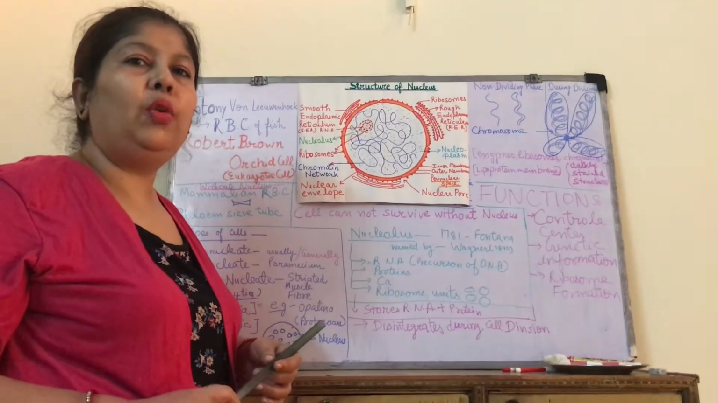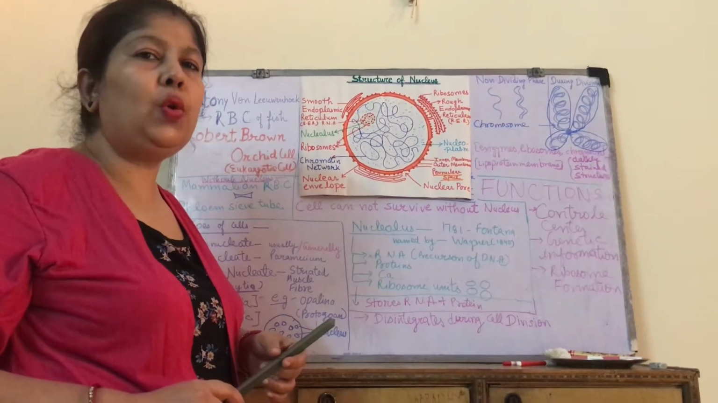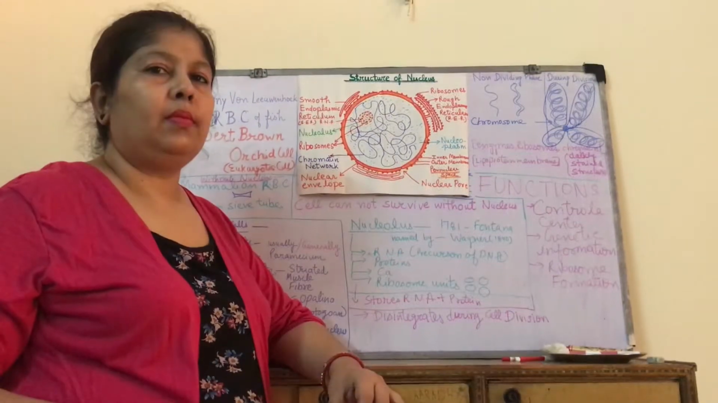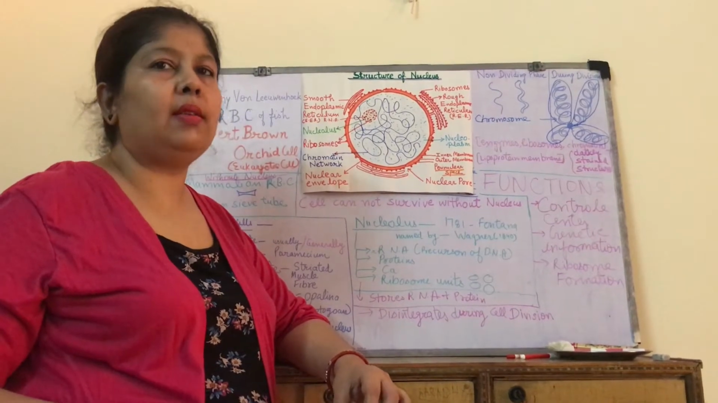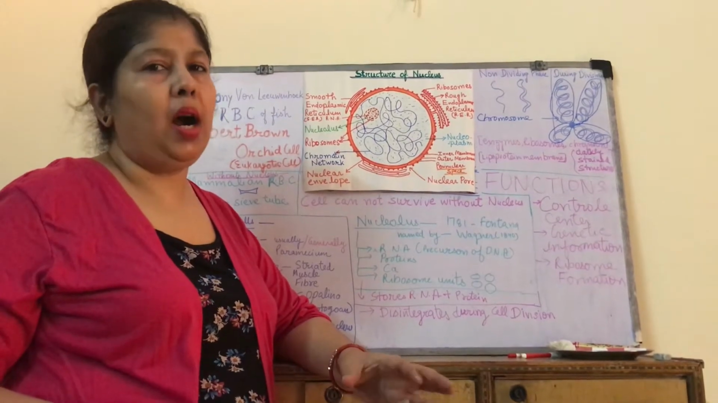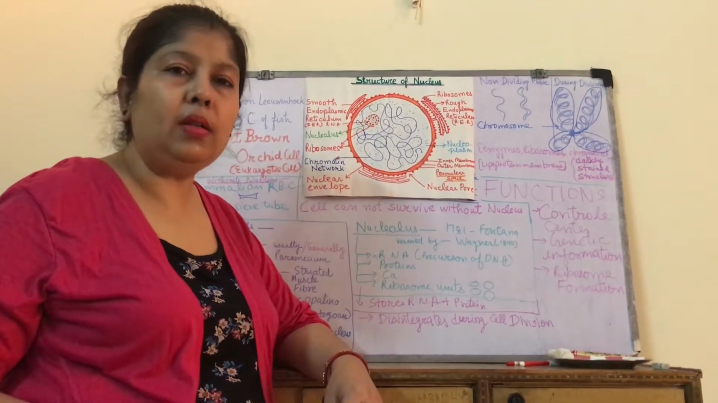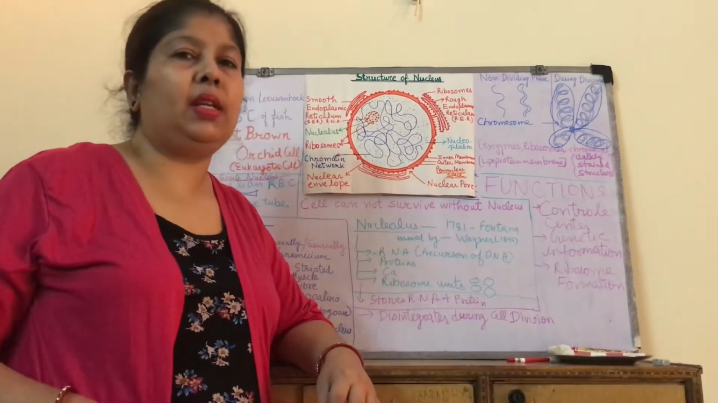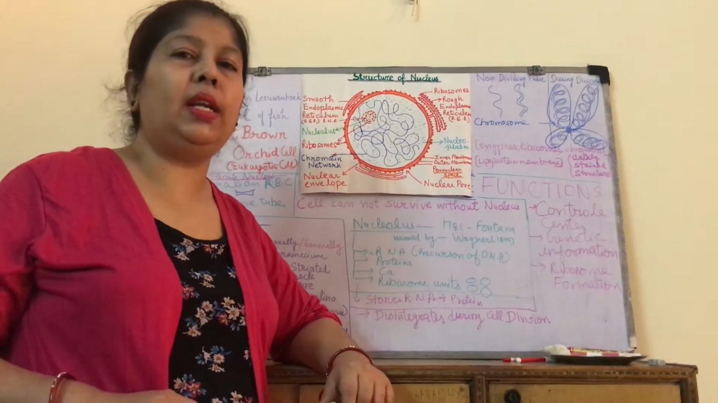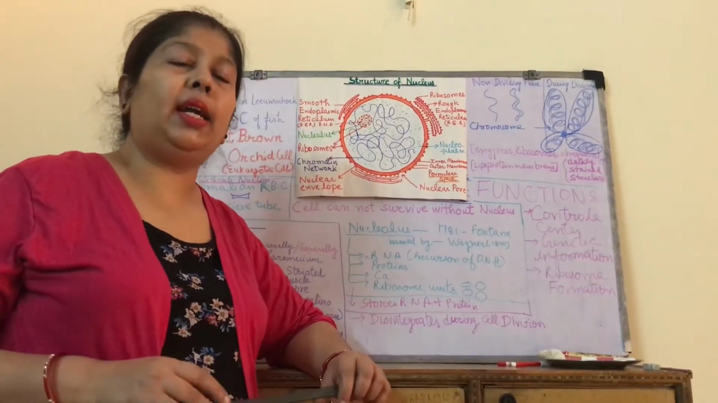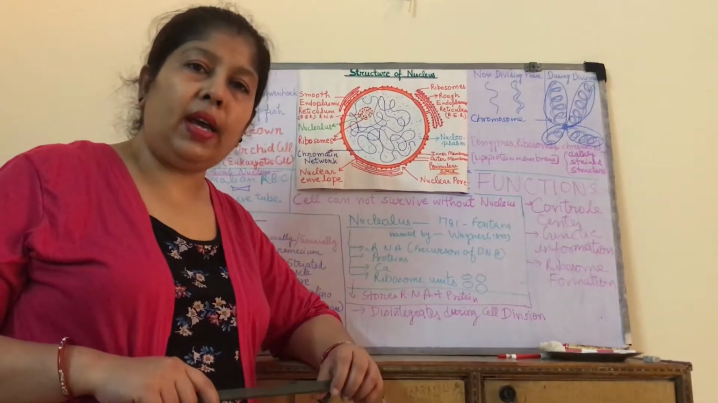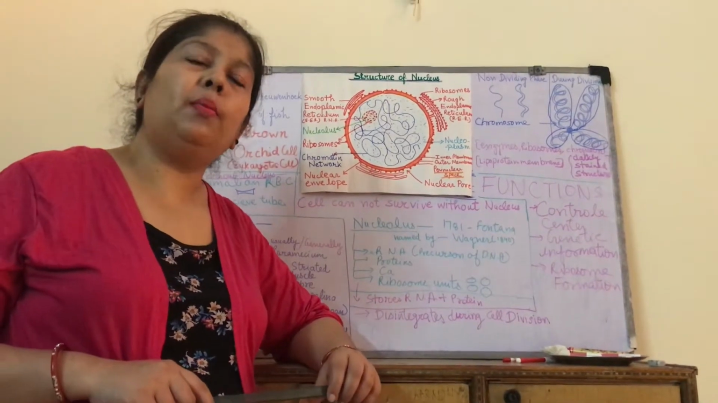Hello students, today we are going to start a new topic, structure of nucleus. Why the nucleus is important, let's understand. Nucleus is the most important part of any cell's body because nucleus has chromosomes in it. These structures are called chromosomes. These chromosomes carry characters from one generation to another generation. And that's why the children resemble their parents.